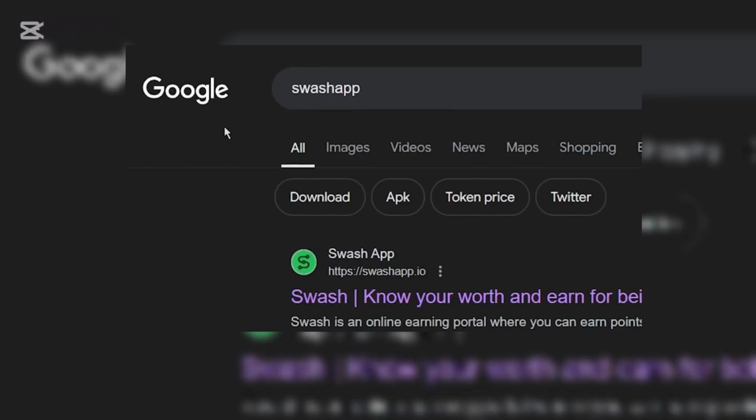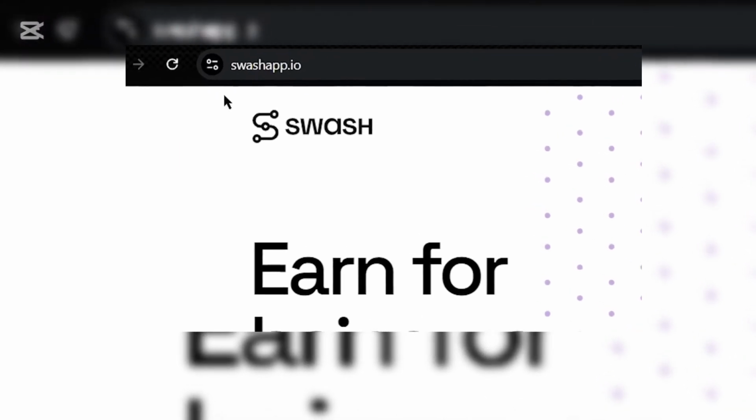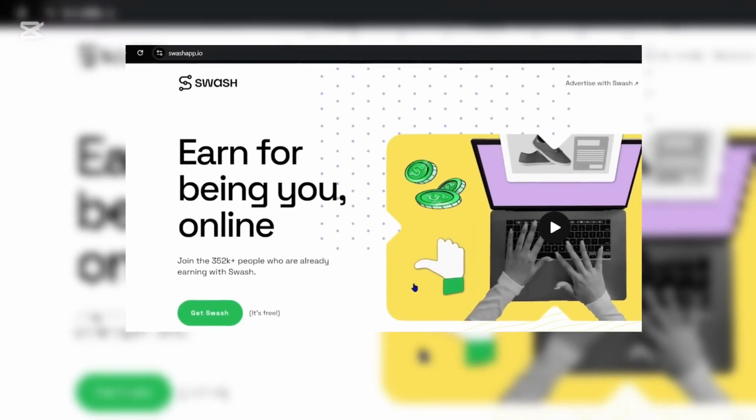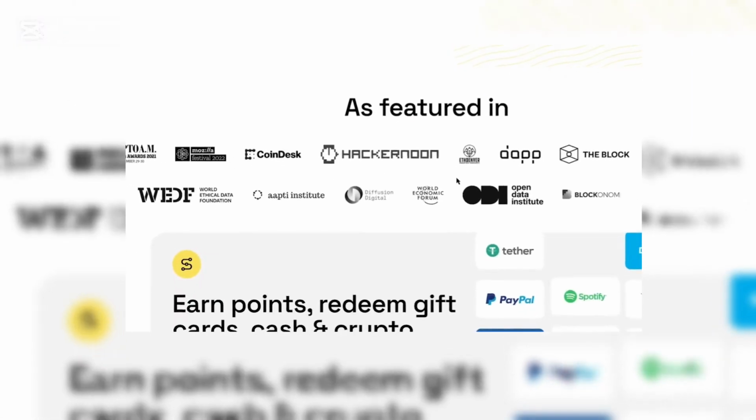Now, the name of this website is the swashapp.io. You can search for the Swash app on Google, or you can just come to the URL swashapp.io and you will be taken to its homepage. Today, I will be sharing a bonus trick with you that's going to help you 10x your earnings on Swash app. So stay tuned until the end.